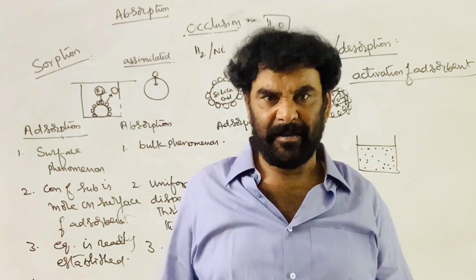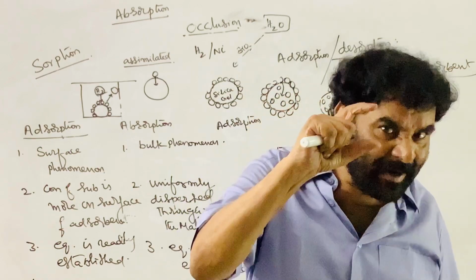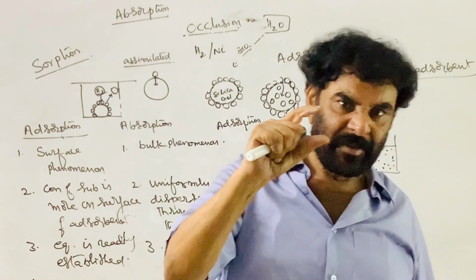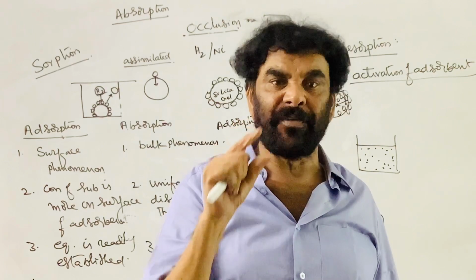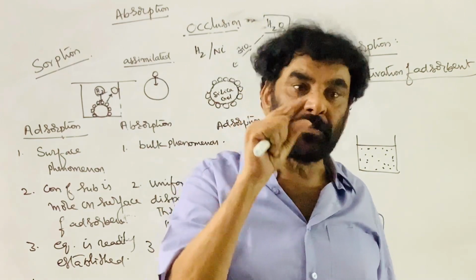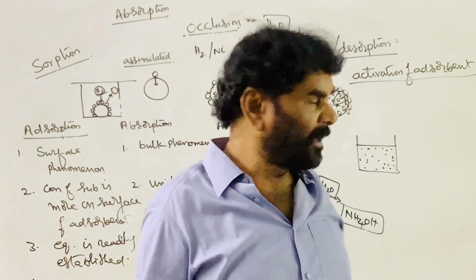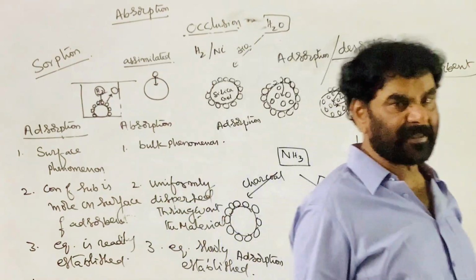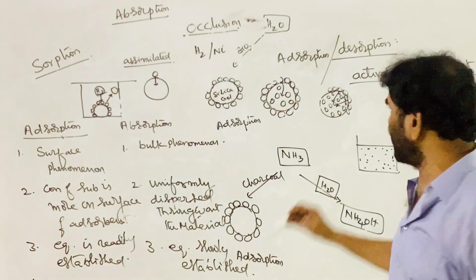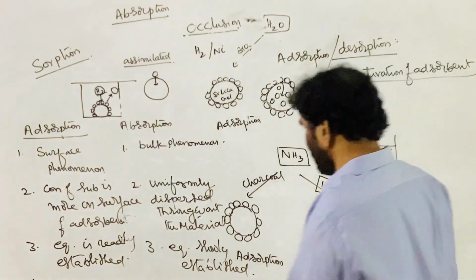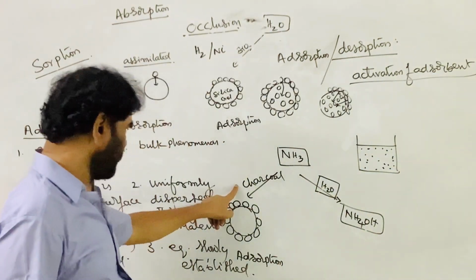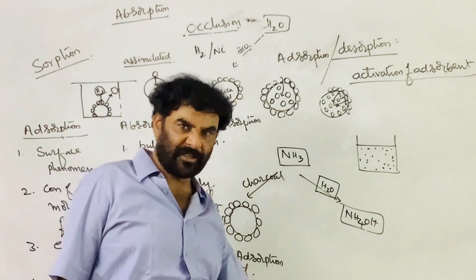Then that is a valuable material after activation, and we assume its surface is free from any impurities. Eliminating the impurities from the surface of the adsorbent is called the activation of the adsorbent.